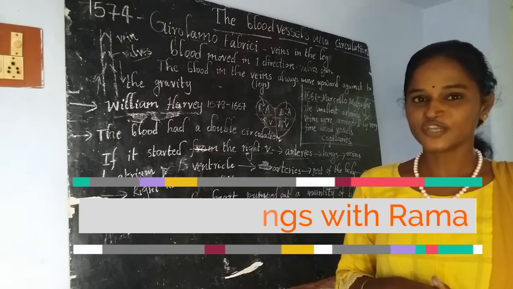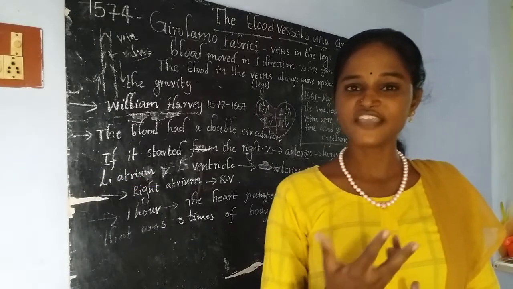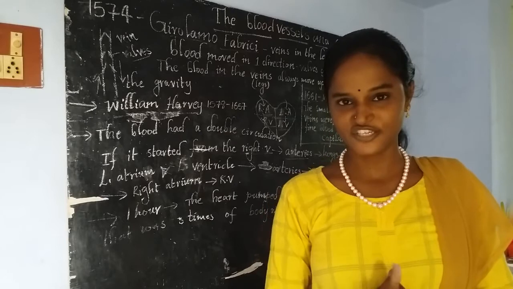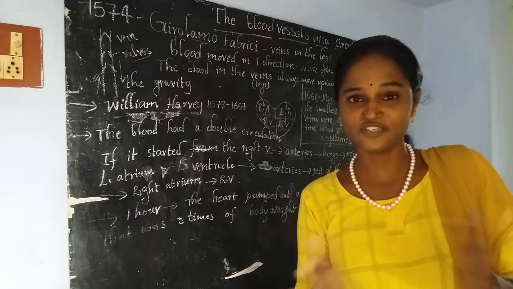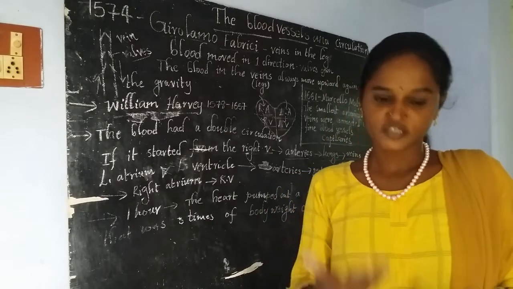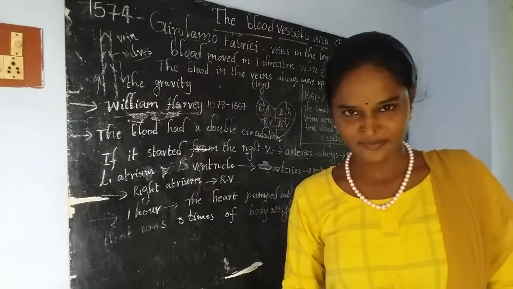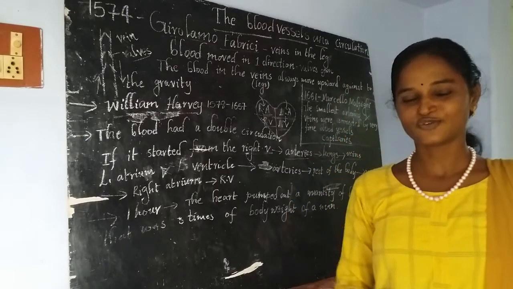Here you need to understand that in most of the higher animals, double circulation takes place, meaning the blood moves towards the heart about 2 times. Okay, that is about today's class.